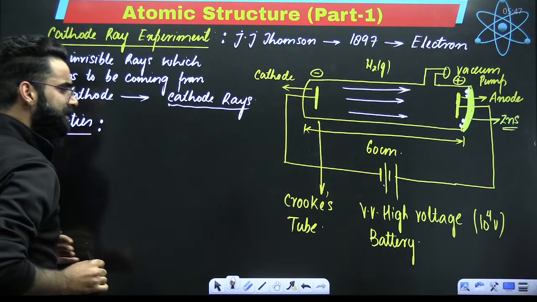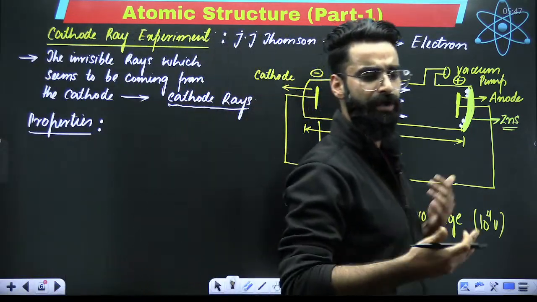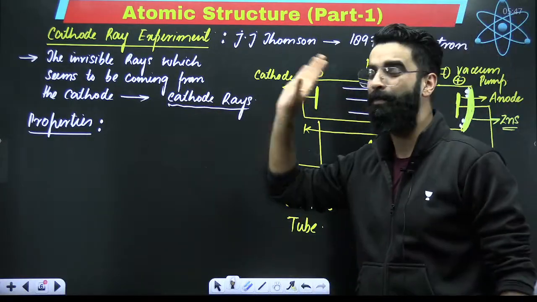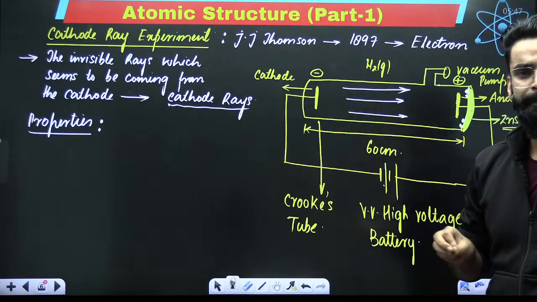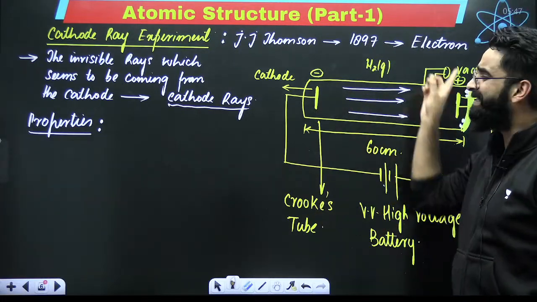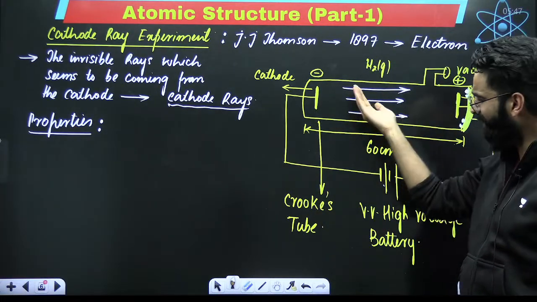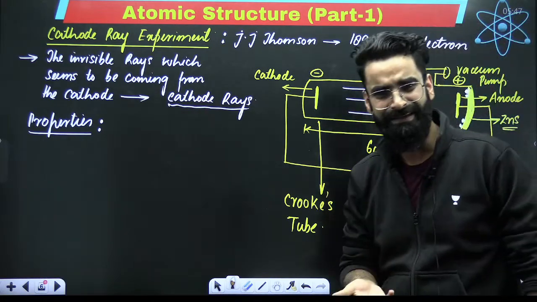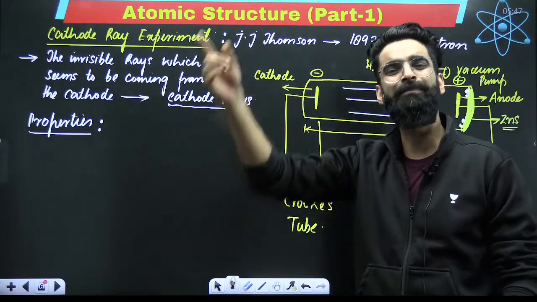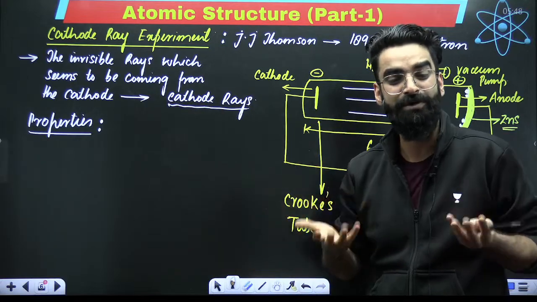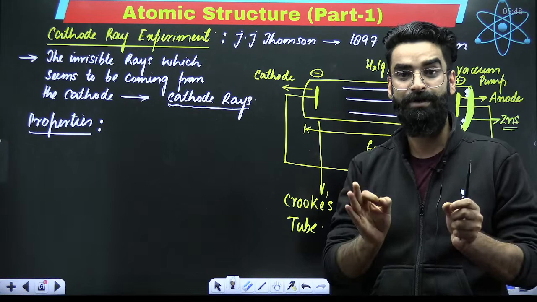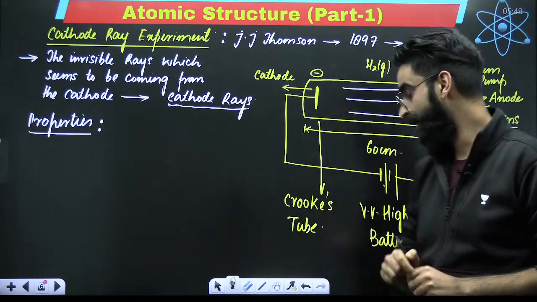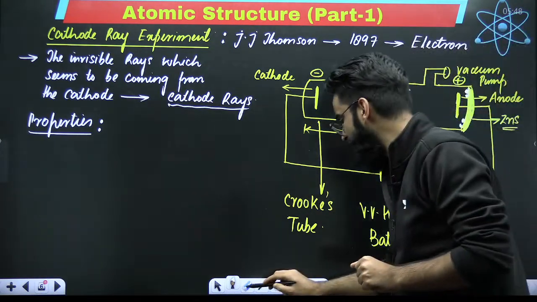Now, my dear students, a lot of things were done to understand the properties of the cathode rays. The first point was whether these cathode rays, which seem to be coming from the cathode, travel in straight lines, whether they follow a parabolic path, a hyperbolic path. What was the path exactly? What was the trajectory of these cathode rays? This was the first point of discussion. And my dear students, in order to check